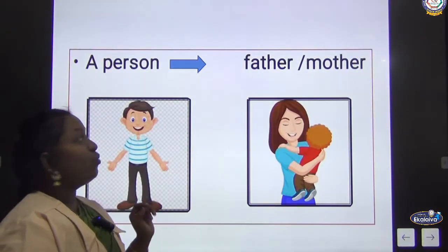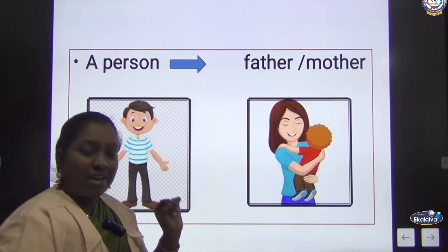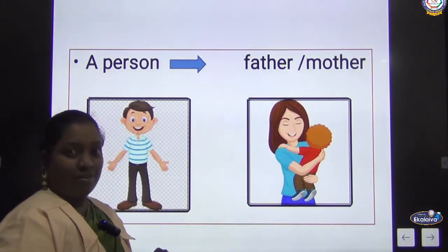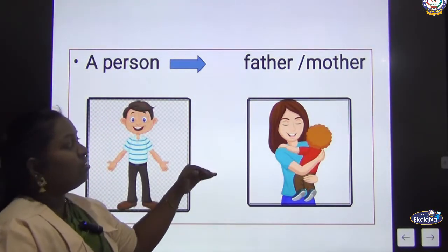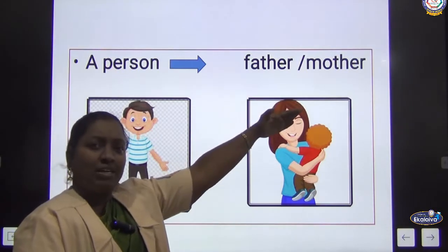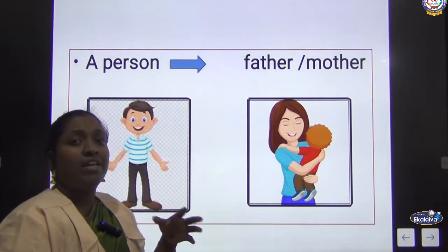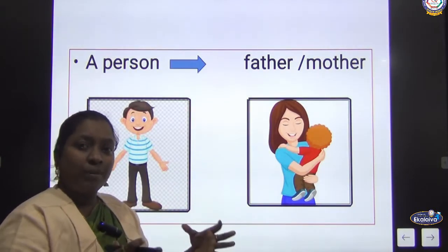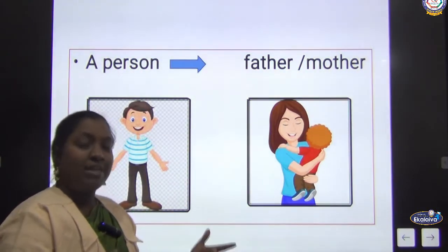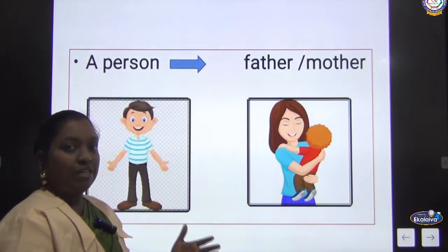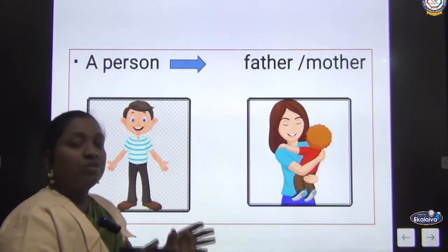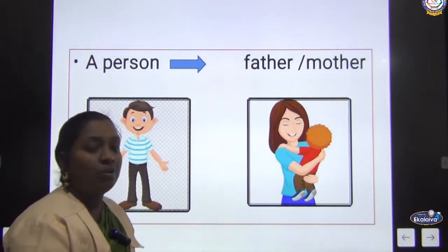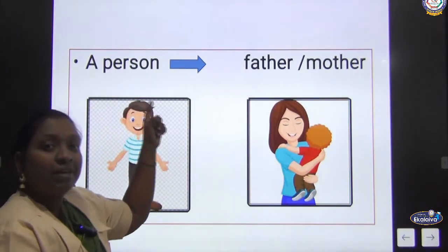Next one, it will represent a name of a person. Okay. So the example I have given here is father, mother. Even here I did not mention any particular father. Just I have used it commonly. Father means any one of your fathers, any one of your mothers. So they may have a name, no? So this is called noun. This is the example for a person.